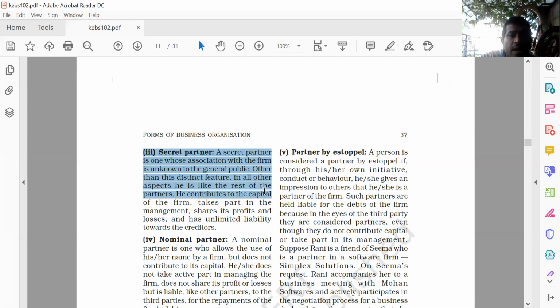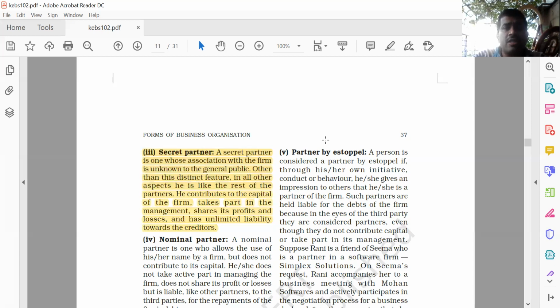He contributes the capital of the firm, takes part in the management of the firm, shares the profit and loss of the firm, and has unlimited liability towards the creditors of the firm. Clear to you? So what is a secret partner? A secret partner is one whose association with the firm is unknown to the general public.